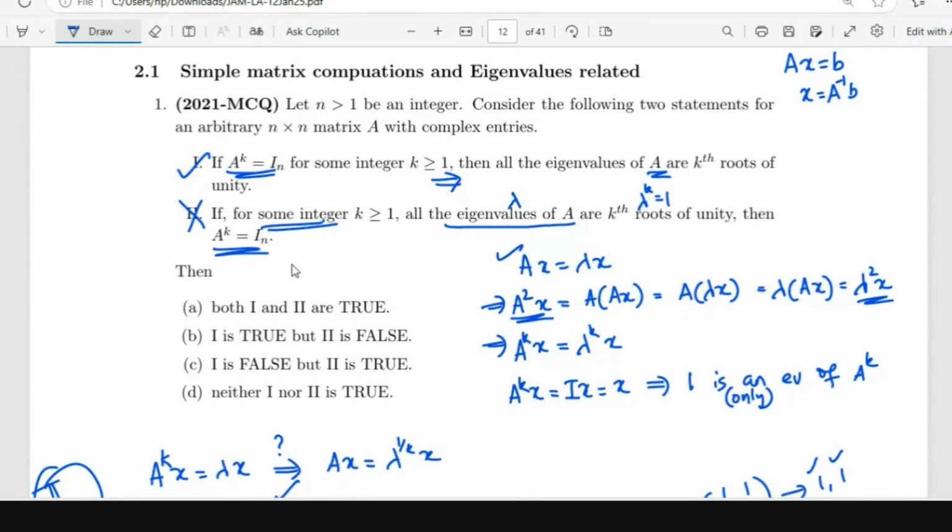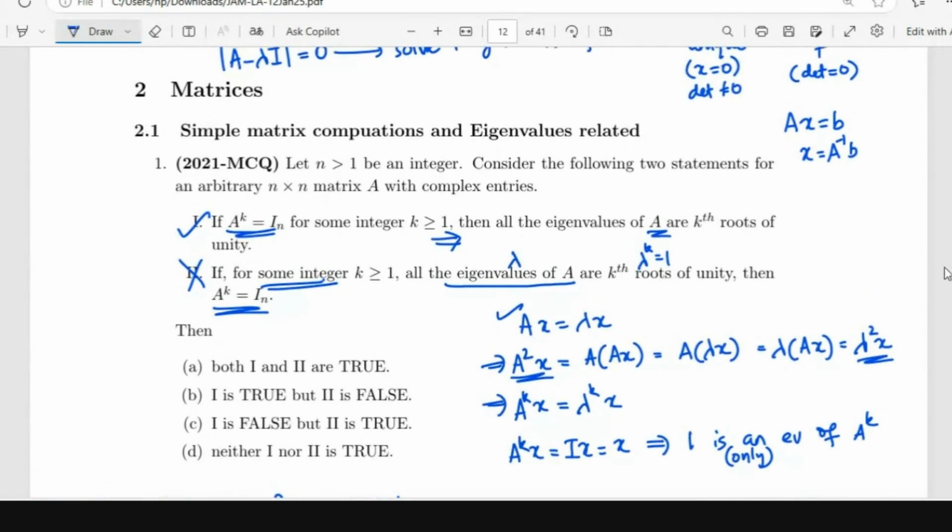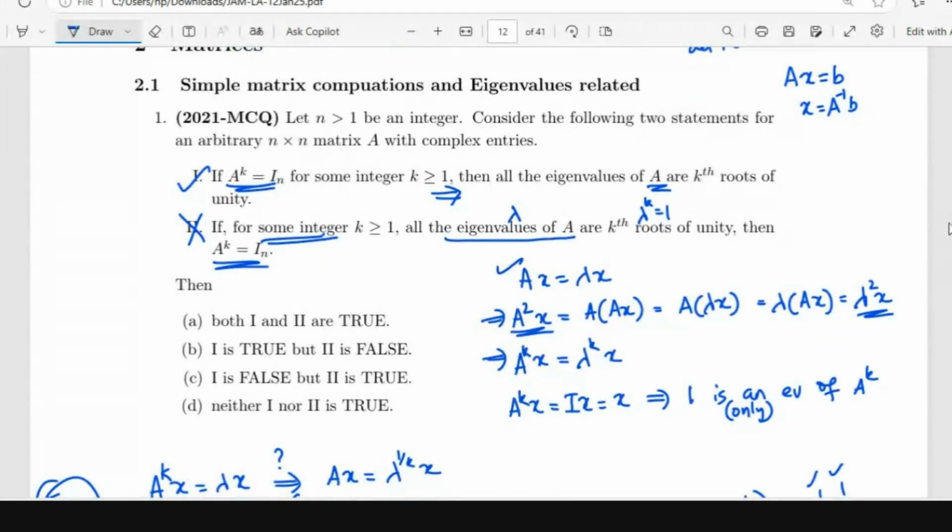How can we say that A power n equal to In? Ma'am, we can say A is diagonalizable, it will have distinct eigenvalues. If eigenvalues of A are lambda, then eigenvalues of A power k are lambda power k, right? Yes, ma'am. So eigenvalues of A, I know now, are the kth roots of unity.